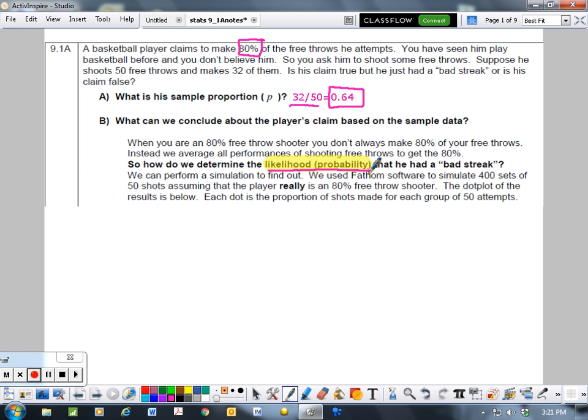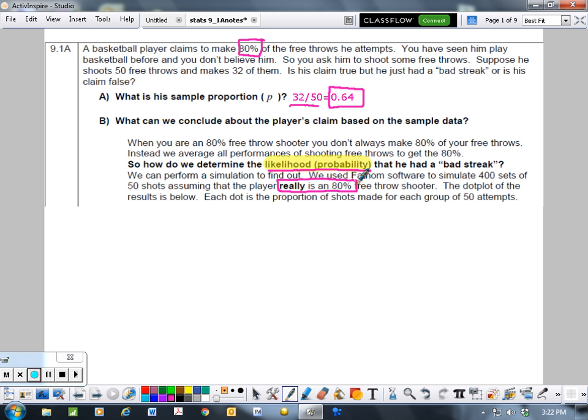Well, we can actually perform a simulation to find out. So what we did is we used Fathom software to create a sampling distribution, or to simulate 400 sets of shooting 50 shots, assuming that the person is truly an 80% free throw shooter. So we can look at that variation and how that distribution comes out. Now the dot plot is actually on your piece of paper.